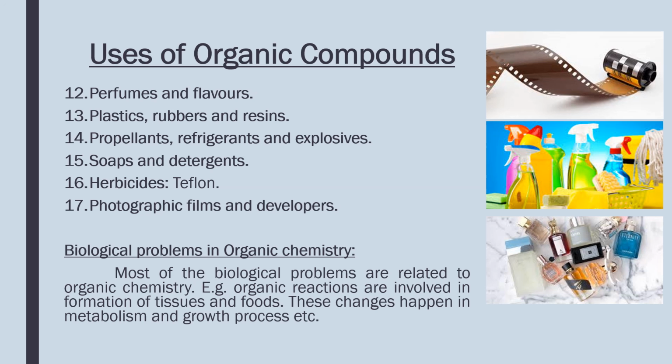Biological problems in organic chemistry. Most biological problems are related to organic chemistry. How? For example, the biological chemical reactions taking place in our body are organic in nature. These are organic reactions. Organic reactions are involved in the formation of tissues and foods. So these changes happen in metabolism and the growth process.